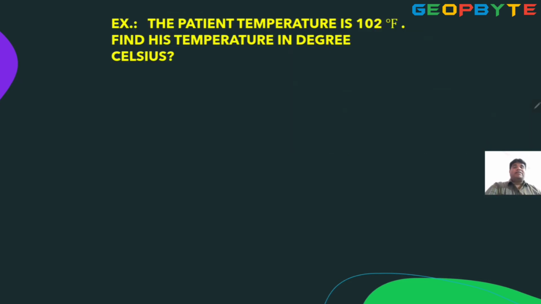Next example. The patient temperature is 102 degrees Fahrenheit. Then change into degrees Celsius. That is the problem. So first of all, 102 degrees Fahrenheit is changed into degrees Celsius. So first remove 32. You know, F minus 32.